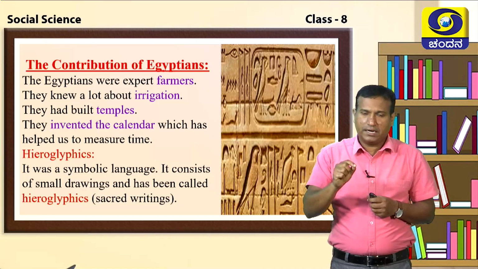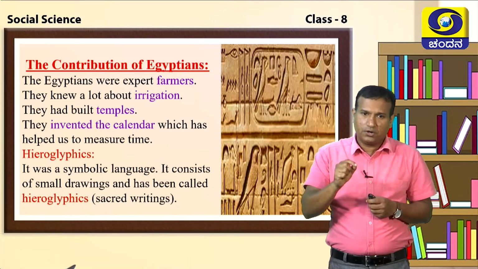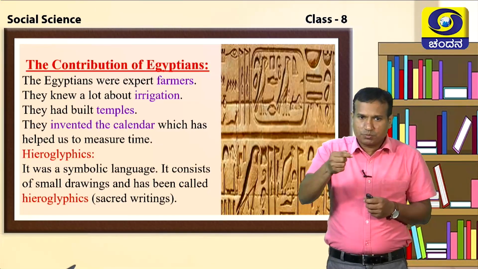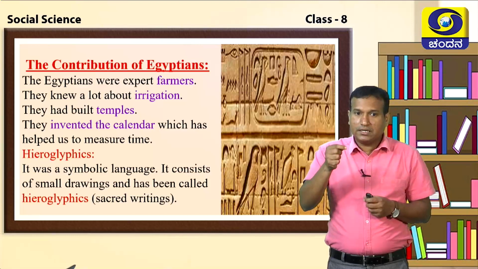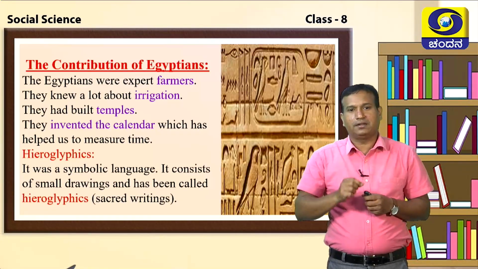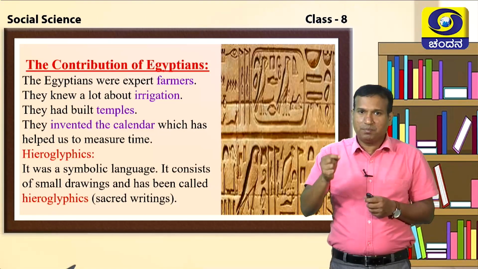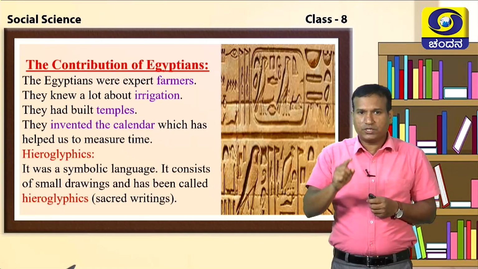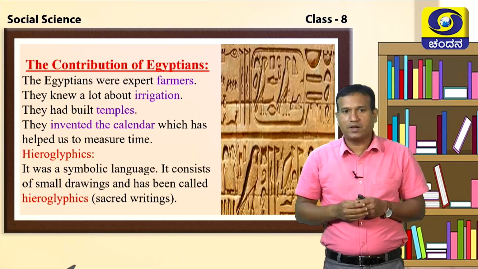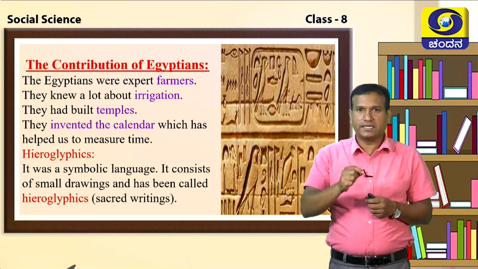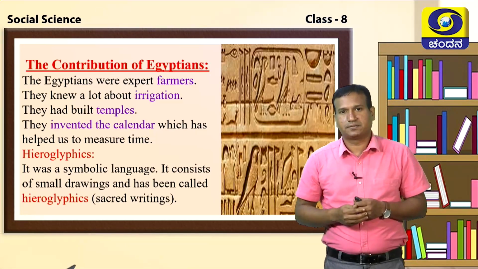Hieroglyphic is nothing but the symbolic language followed by the Egyptians, which consisted of small drawings. Those drawings would be symbols. The symbolic language or the symbolic drawing followed by the Egyptians was called hieroglyphics. These hieroglyphics are called sacred writings.